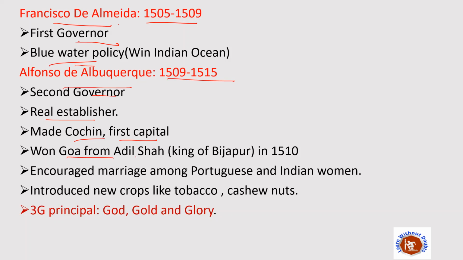Okay, so then next, what he did: he also won Goa from Adil Shah. Adil Shah was king of Bijapur at that time, in 1510. So he fought with him and won Goa from him. After that, he also encouraged marriage between Portuguese men and Indian women. See, Alfonso de Albuquerque was very visionary, and he thought that if our people start marrying Indian women, we will have bonhomie with Indian society, and at the same time they will mingle with Indian society. Indian society will not treat them as outsiders.